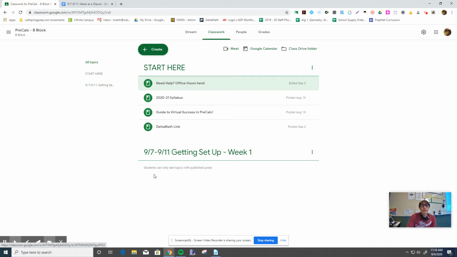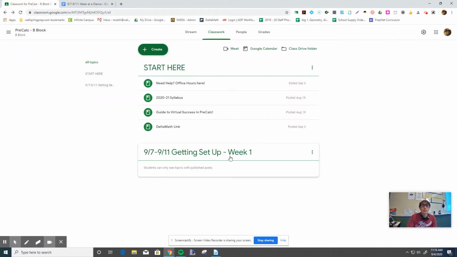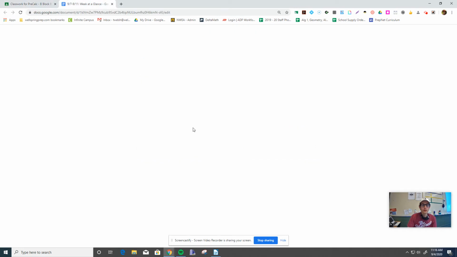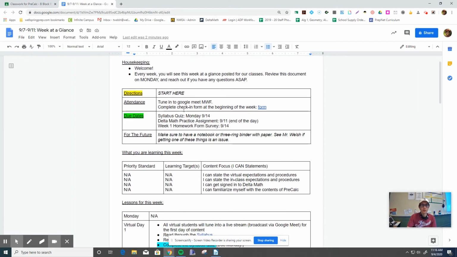Beyond the Start Here tab, every single week there'll be a new tab with what week we are in. So it's always formatted by the dates, what we are doing that week, and then the number week of the school year. So for our first week, this is where you'll be. And the first thing posted will be what's called a week at a glance. Here is always where you're starting every week. It's kind of your base camp for each week. So you start with the directions video, which is what you're watching.